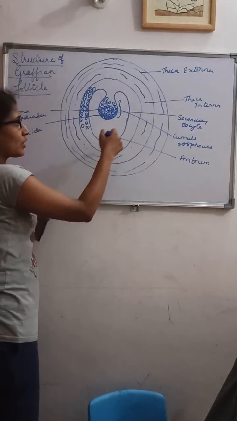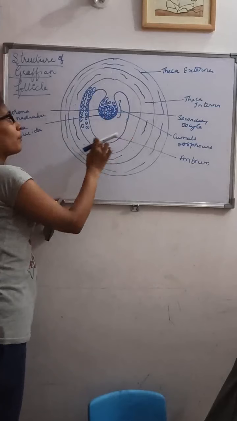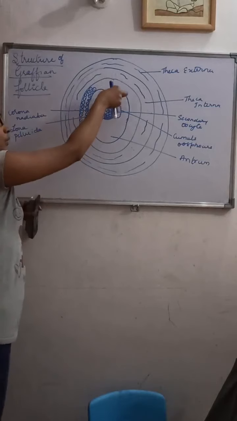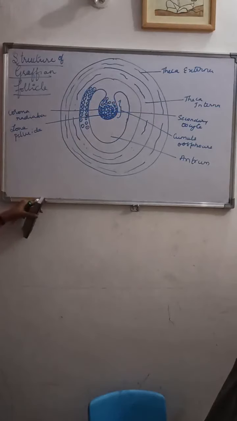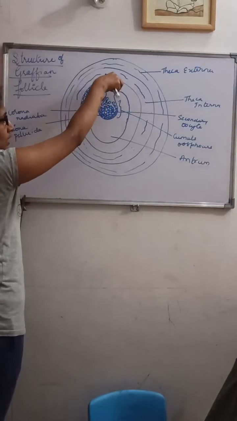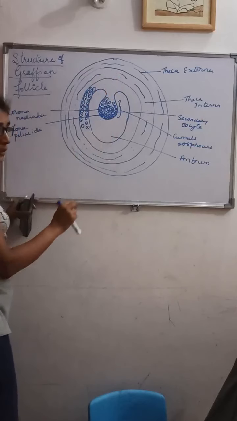This antrum, which is surrounded by many layers of granulosa cells, is called the membrana granulosa. This membrana granulosa will be projected, as you can see here, into the antrum at one point.